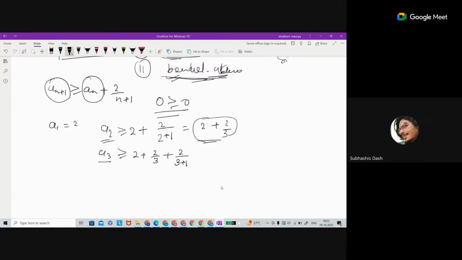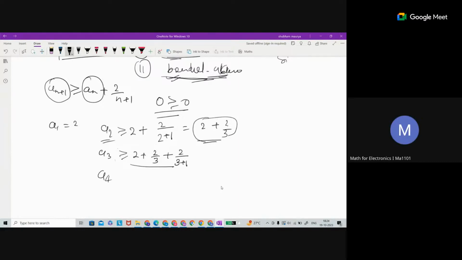I'm saying this because a2 is greater than or equal to that. That means the minimum value is that, but we do not know more, there is no issue. So when I'm commenting on a3, this is a greater or equal to sign, not an equal to sign. I'm not even giving the third term. I'm just saying the third term is greater than this number. That's all, nothing more. Okay, sir.